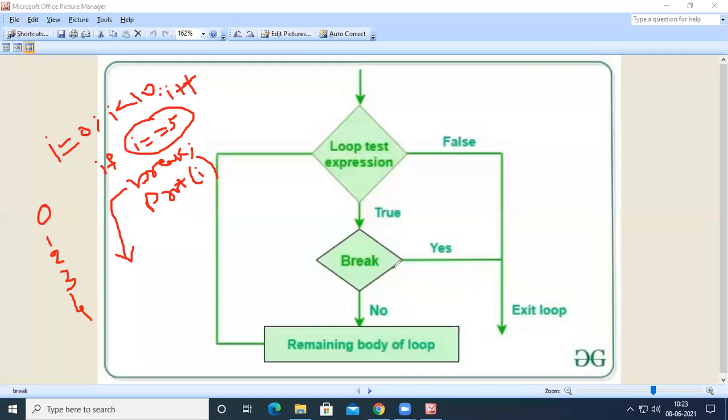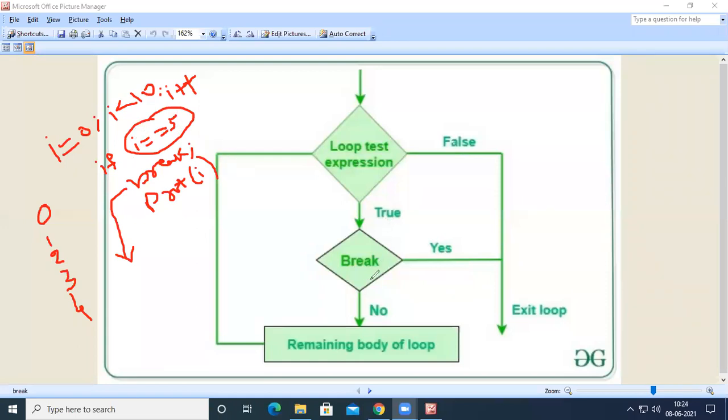In the flowchart of the break statement, if the loop test expression is false, for example if this condition fails, we never enter the loop and we just exit. If the condition is true, then we enter the loop, and inside the loop we check this if condition.